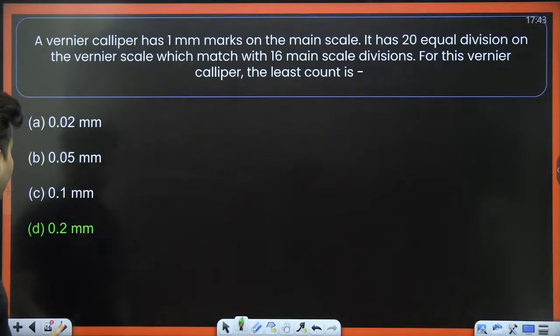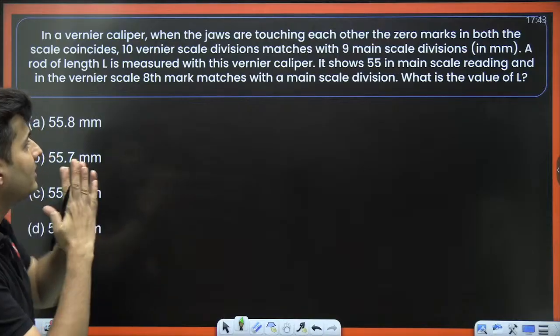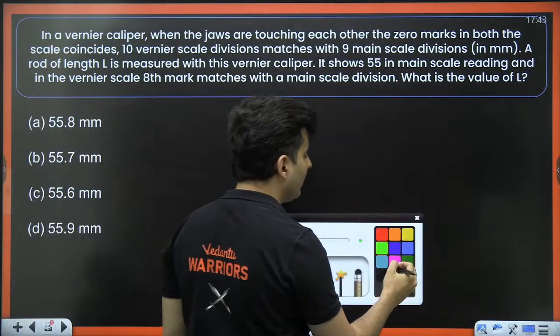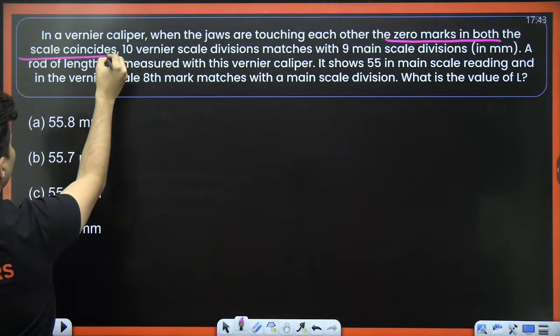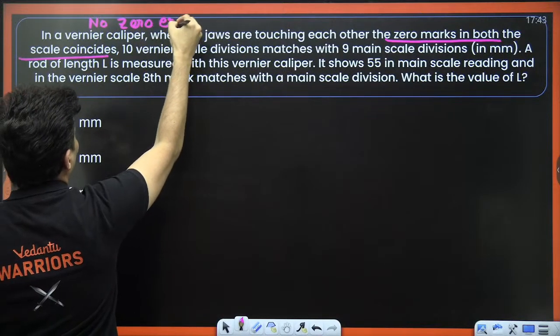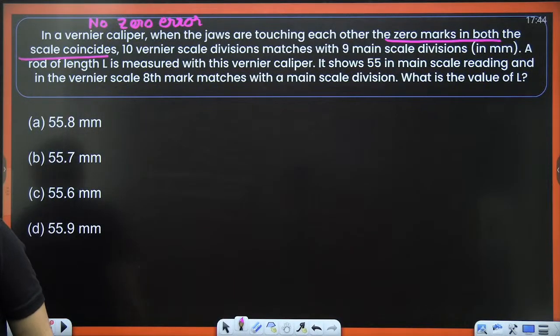Moving on to the next question. In a vernier caliper, when the jaws touch each other, the 0 mark coincides. If this is given, what does it mean? The 0 marks in both the scales coincide means what? There is no 0 error, my dear warriors. Is that right? Very nice.